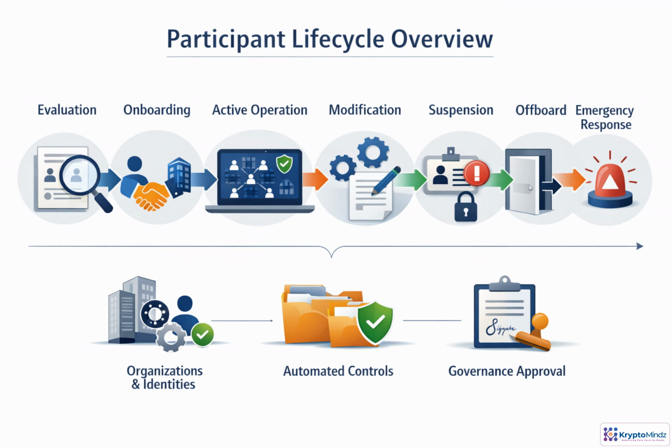Participant lifecycle management is access governance over time. Before anyone joins, you verify eligibility and risk. After onboarding, they operate under approved permissions. When something changes, the change requires review, documentation, and technical updates. If risk appears, access can be suspended, then restored or fully removed. Emergency response covers urgent exceptions without losing accountability. This same model applies to both organizations and individual identities, combining automated controls with formal approval for higher risk decisions.